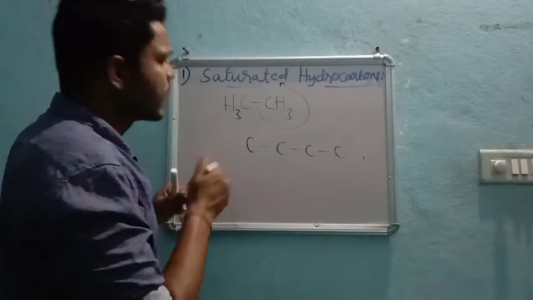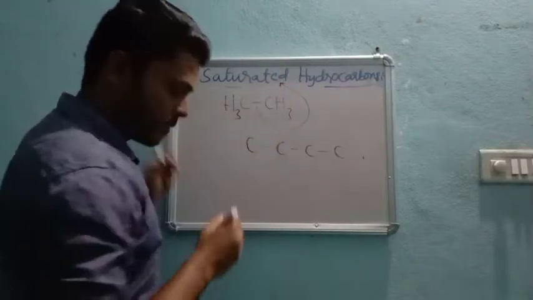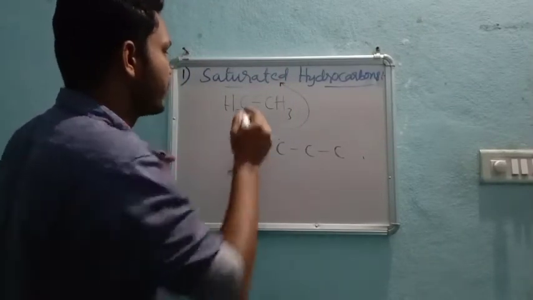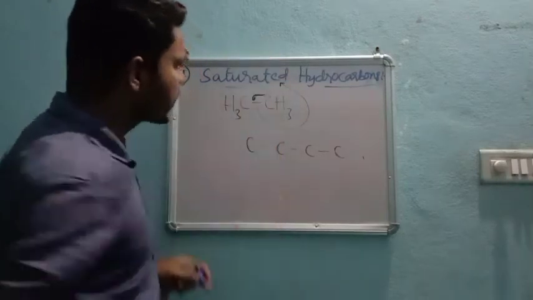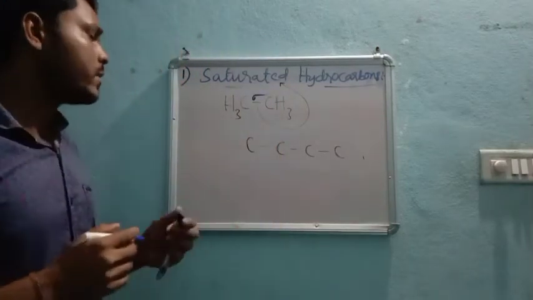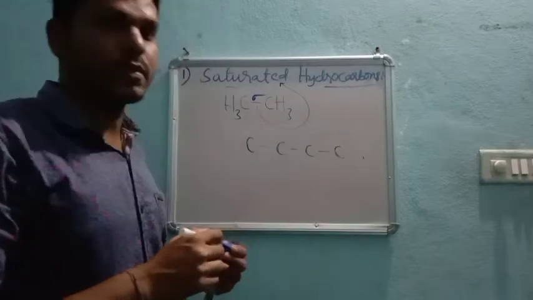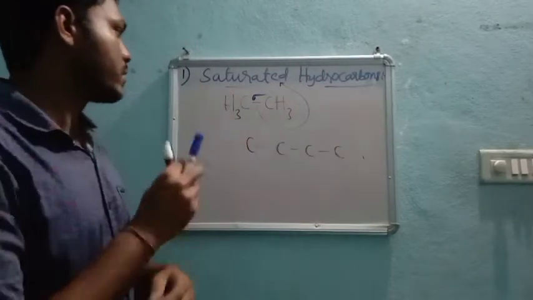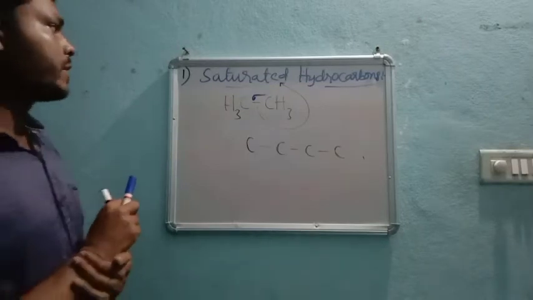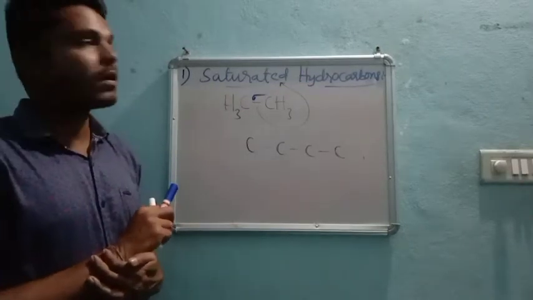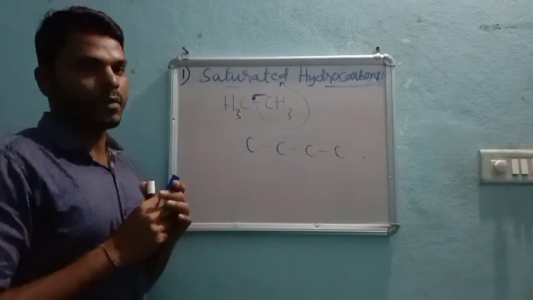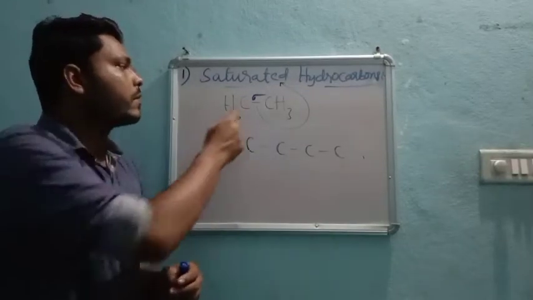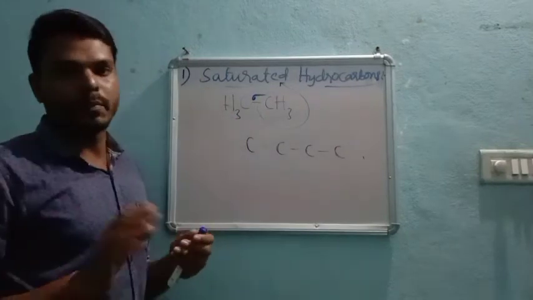If only single bonds are present, then that bond will always be a sigma bond, as we saw in the sigma and pi bond class. So saturated hydrocarbons are hydrocarbons in which the bond between carbon and carbon is single.